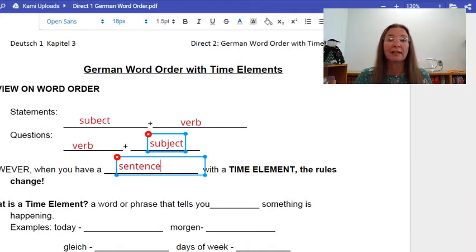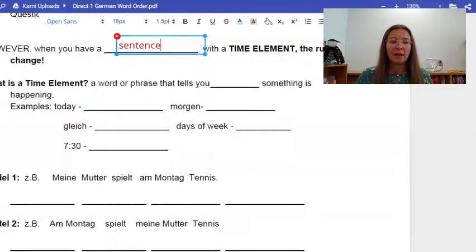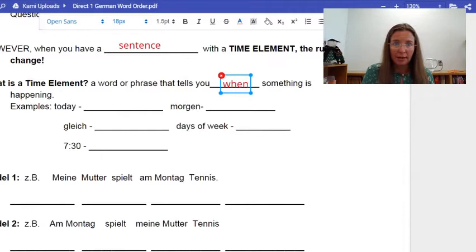Now we're going to use that knowledge about inverted word order, and we're going to apply that to when we have sentences with a time element, okay? So again, when we have a sentence with a time element, that's just like a fancy word for telling me when something happens. A time element is a word or phrase that tells you when something happens, as I just said.